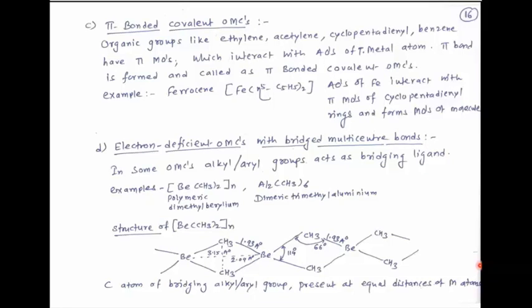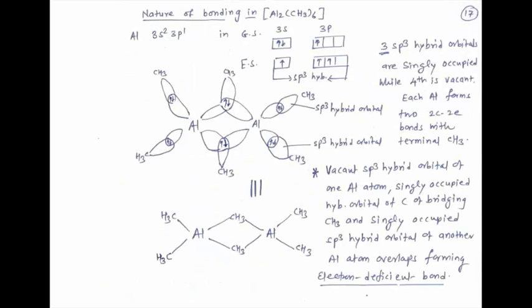Al2(CH3)6: the central atom is aluminium, electronic configuration 3s2 3p1. In the ground state, aluminium contains 2 electrons in the 3s orbital and 1 electron in the 3p orbital.